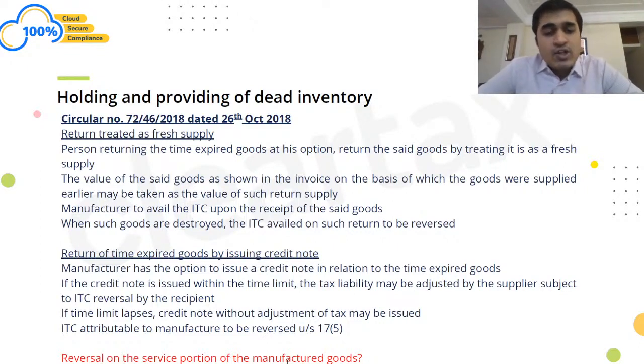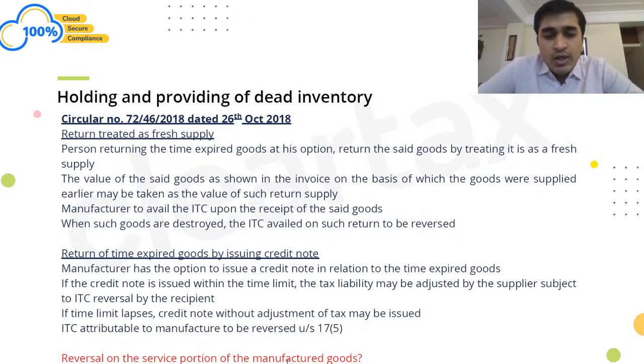So if I'm the manufacturer, you're the dealer, if you return those goods back to me, I can take the ITC on the receipt of the goods. But when I destroy those goods, I need to reverse my ITC on those goods. Thereafter, if instead of you showing it as a fresh supply, what if I decide to issue a credit note on this when you are returning back those goods?